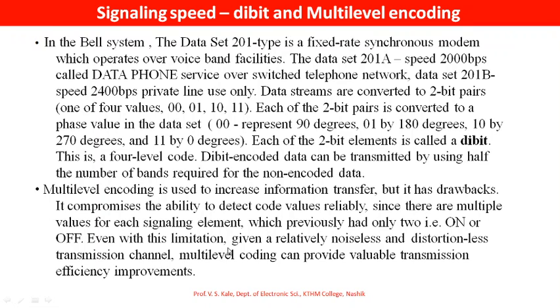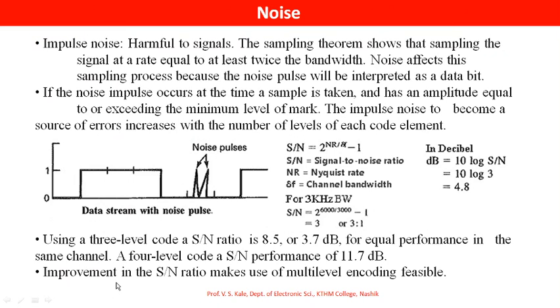Even with this limitation, given a relatively noiseless and distortionless transmission channel, multi-level coding can provide valuable transmission efficiency improvement. So multi-level encoding increases the efficiency.